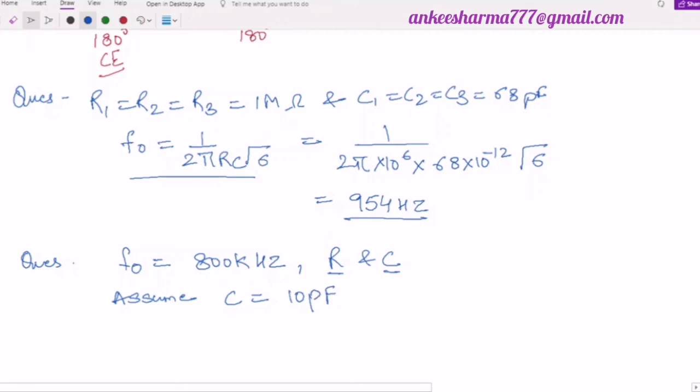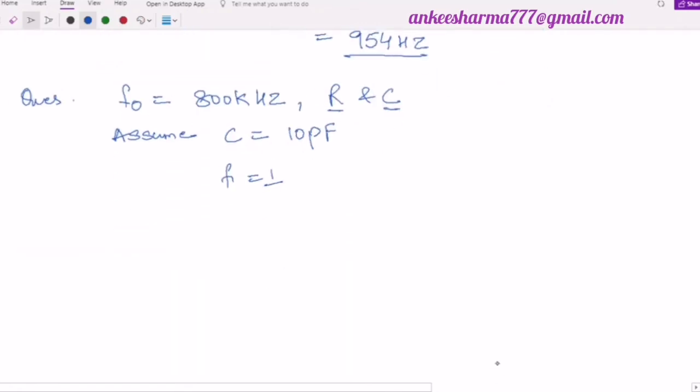Then with the help of this formula, F naught is equal to 1 by 2 pi RC root 6, substitute the value of F naught and C, and you can find the value of R. Is it clear now? Any doubts related to the RC phase shift oscillator?